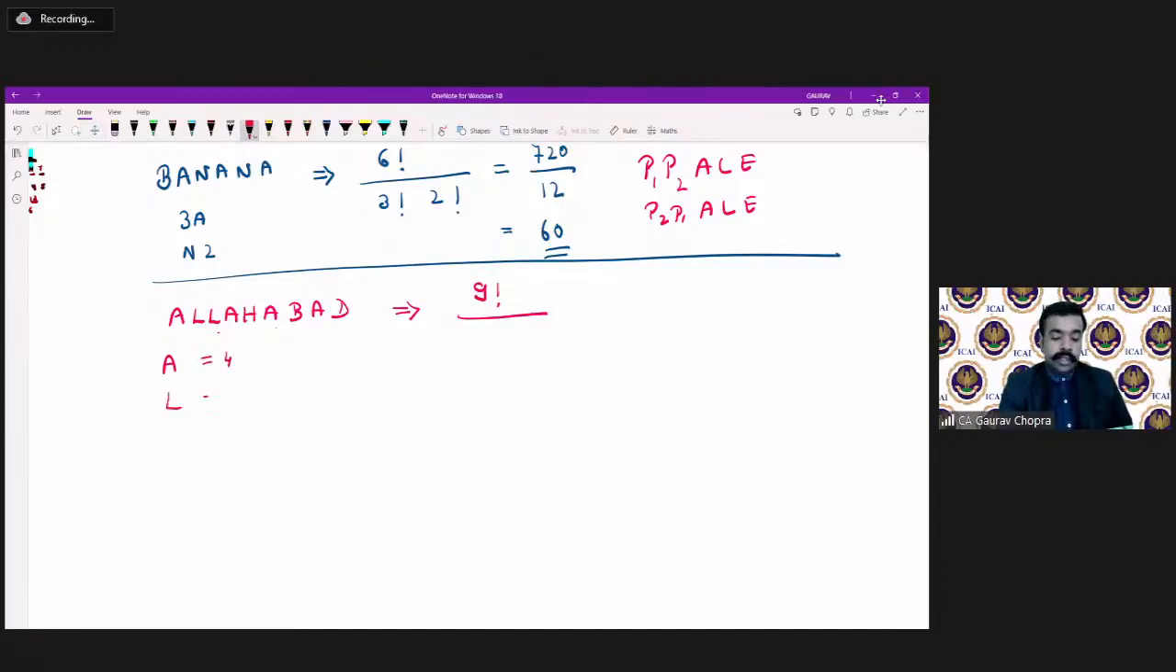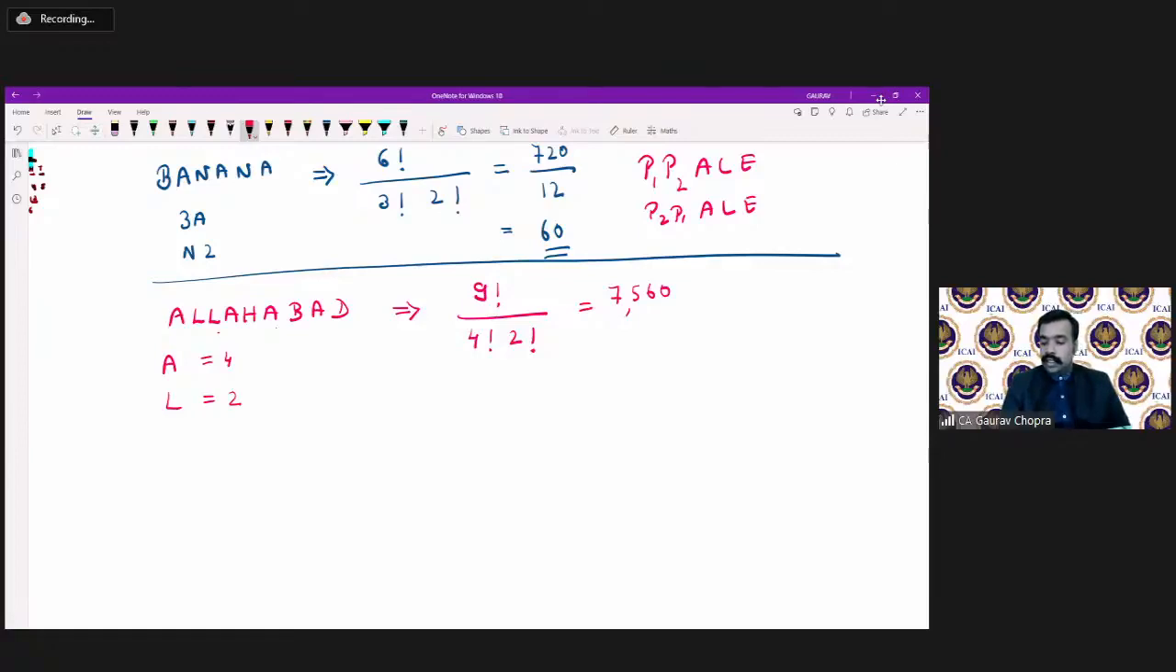L is getting repeated 2 times. H, no repetition. B, no repetition. And D, no repetition. So we divide 9 factorial by 4 factorial and then 2 factorial. Okay? Got it? So how much are we getting? 7,560. So this many words can be formed here. Okay?